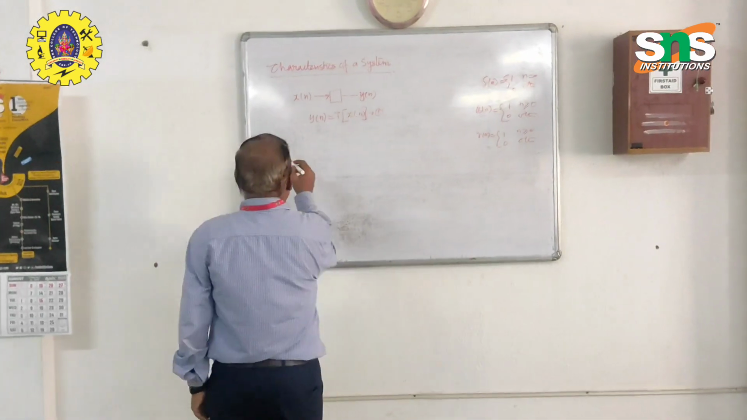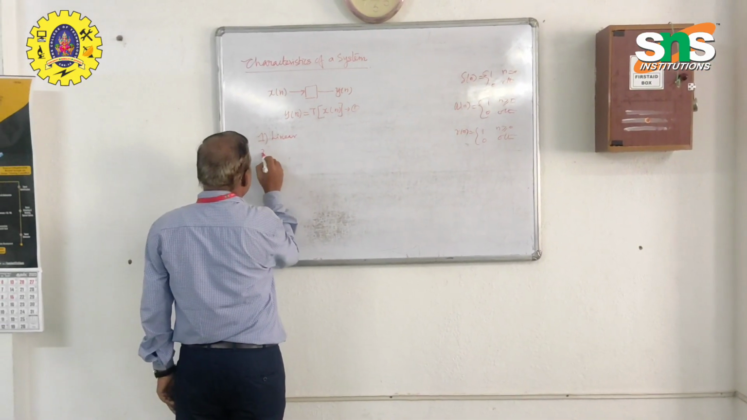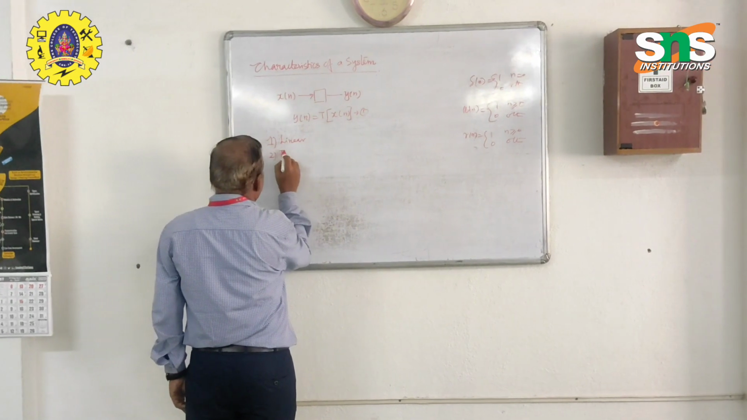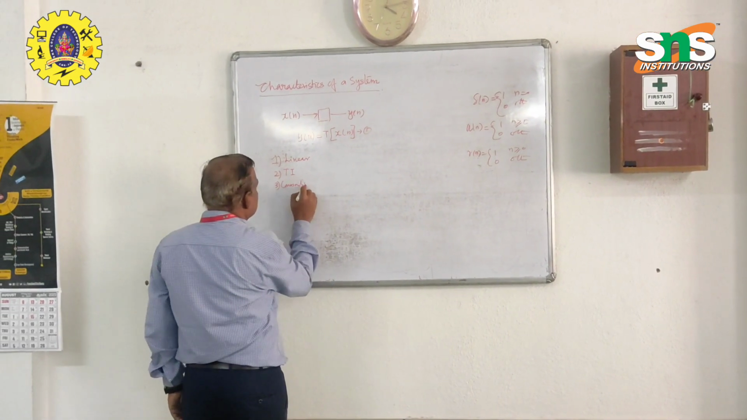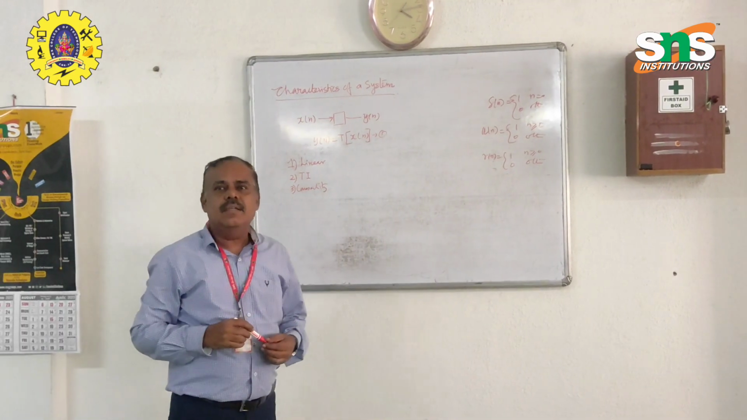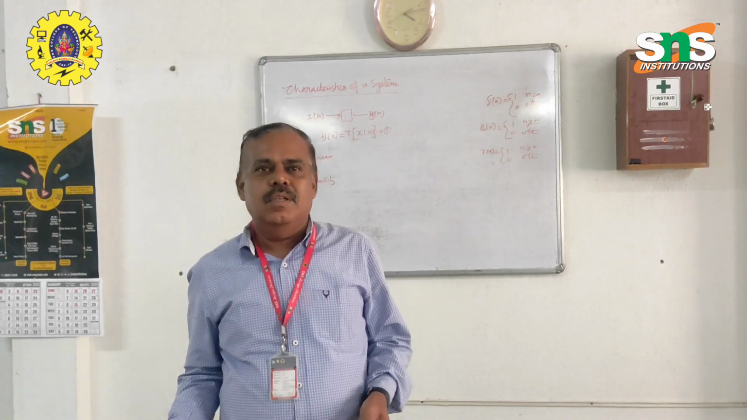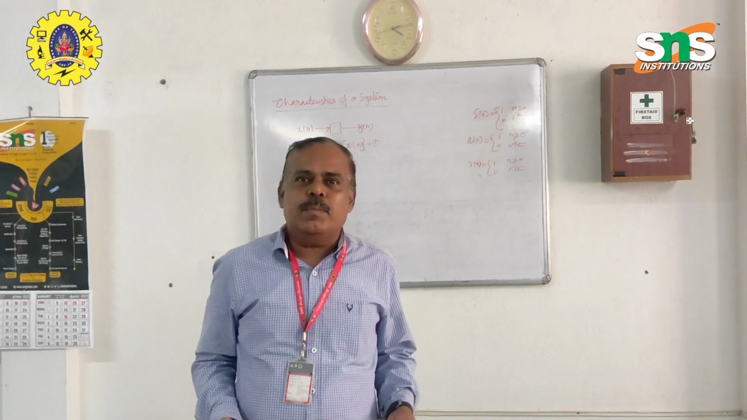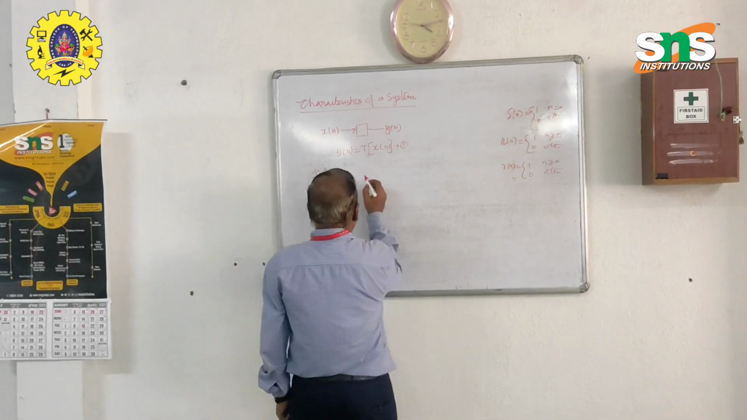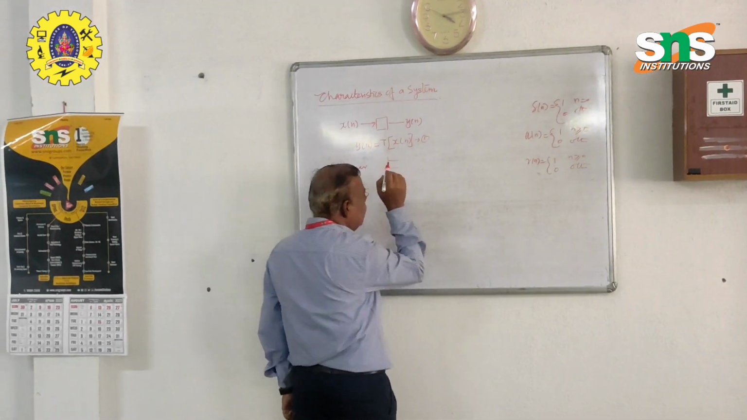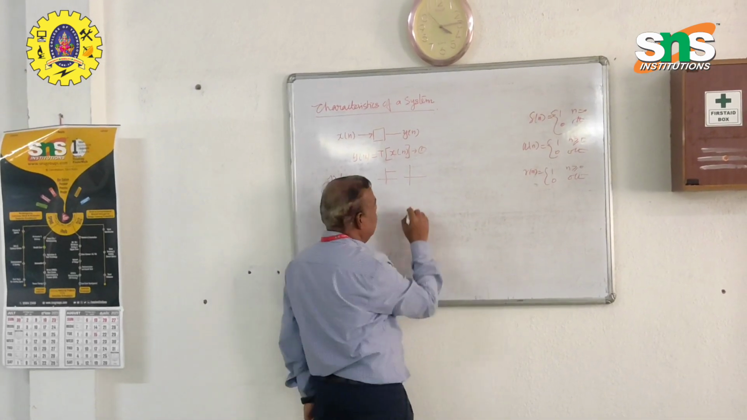And the special characteristics of a system are linear, then time invariant, and causal. Linear: any system can be a linear or a non-linear system. If it accepts the superposition principle, then it is called a linear system. Hope you all know. Is it a linear system? It is not a linear system, since it does not accept superposition.